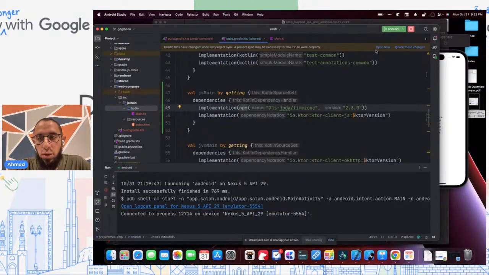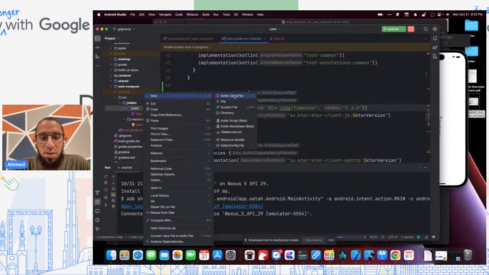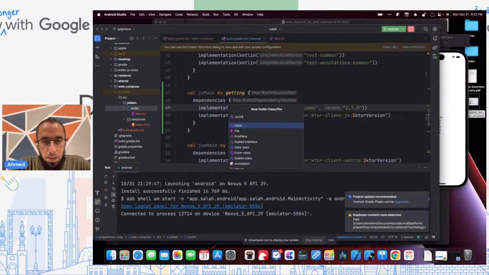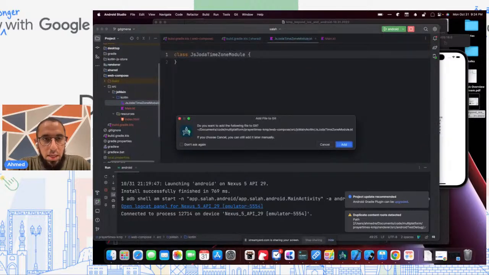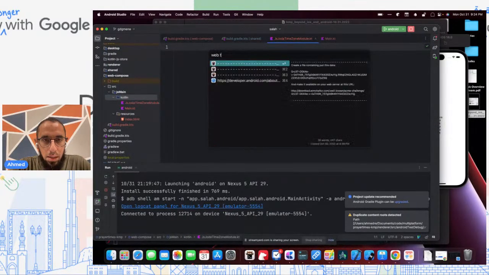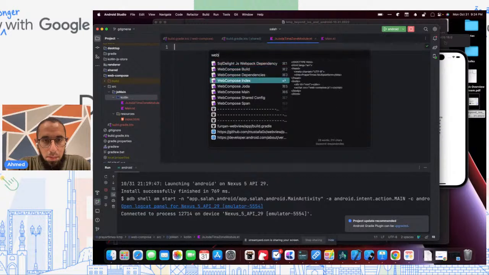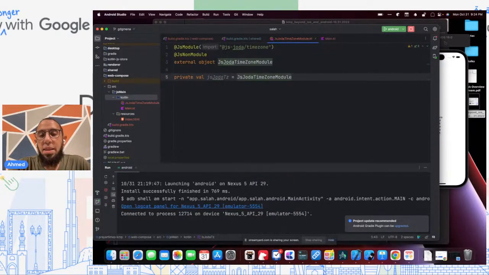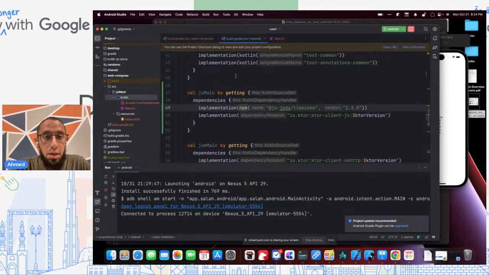And we'll actually need to do one more trick to adopt time zones, as per the documentation of the datetime library, in order to be able to access time zones that are not GMT, which we need for a prayer times calculator to work. So I'll create this JS Joda time zone module class here, and we'll pre-populate it. Again, this comes from the Kotlinx datetime library. Their README file asks you to do this if you're using it in a web project.